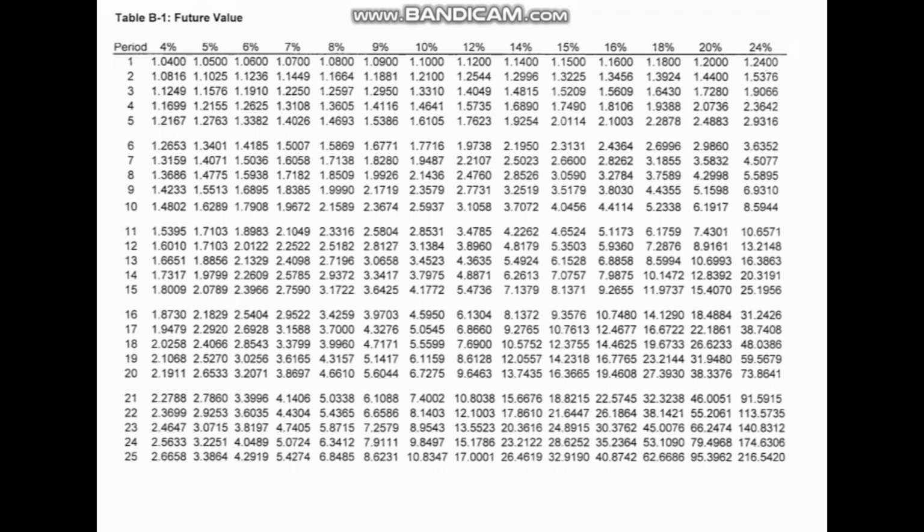How do we find it from our table? First we refer to the future value, because they ask us what the value is at year 10. First of all we find the percentage, which is 5%, in this column. Then the other one is years. They ask us to find year 10, so we go down here and then move across. Our figure is 1.6289.